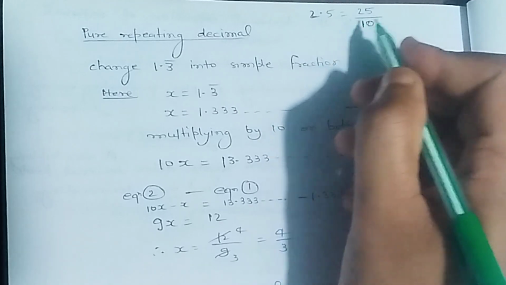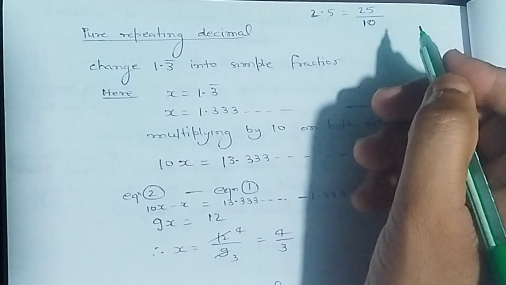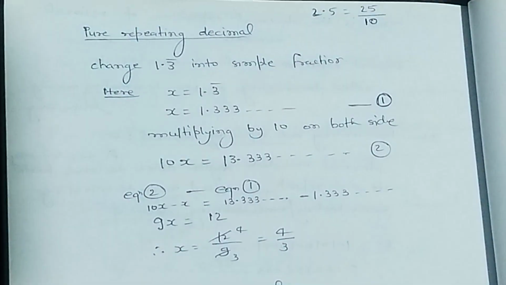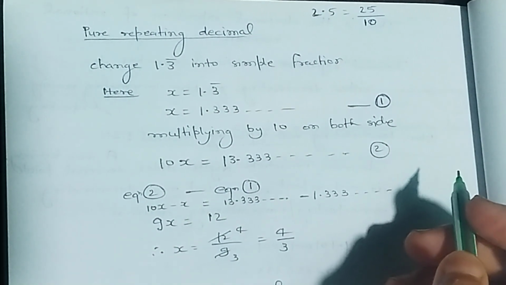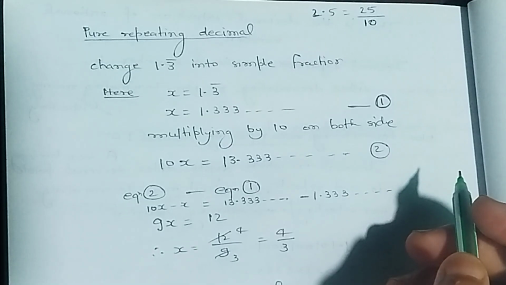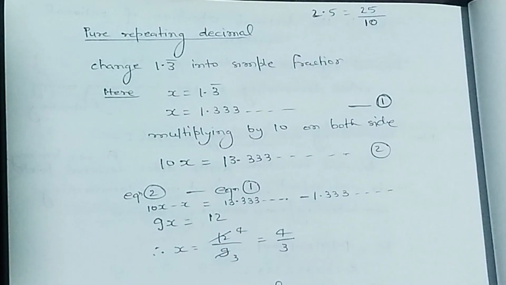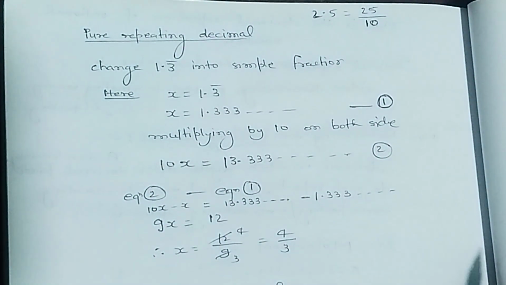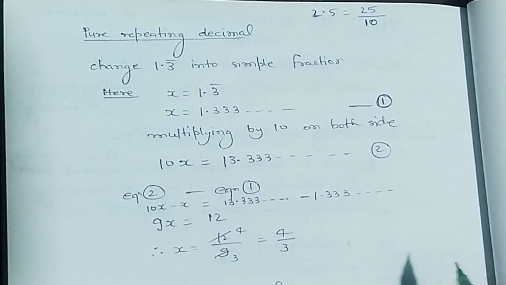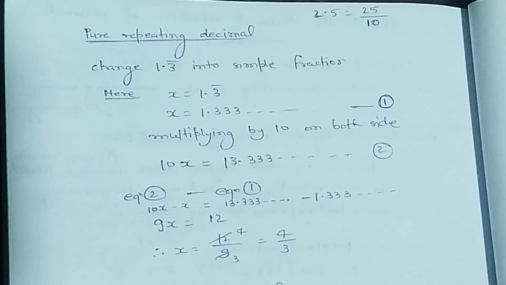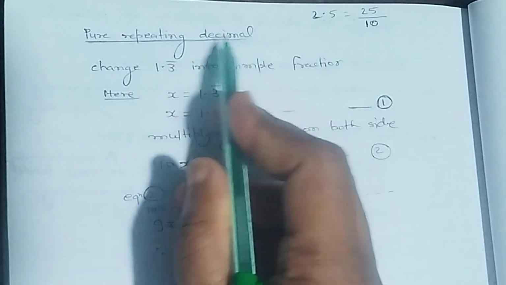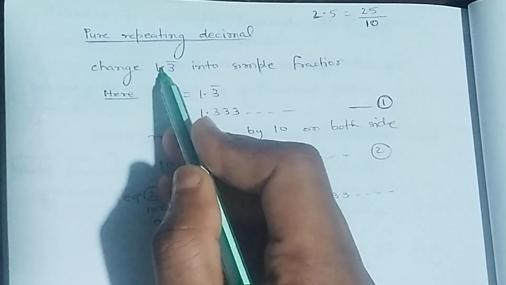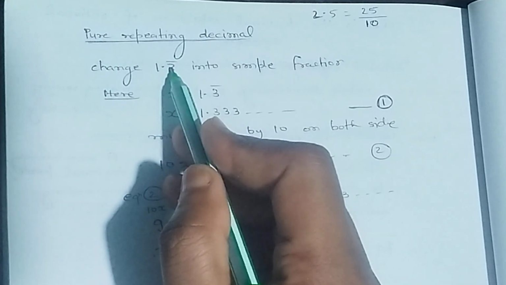Now we have to change repeating decimal into simple fraction. We know that repeating decimals are of two kinds: pure repeating decimal and mixed repeating decimal. First, pure repeating decimal. In pure repeating decimal, all the digits after decimal point repeat.